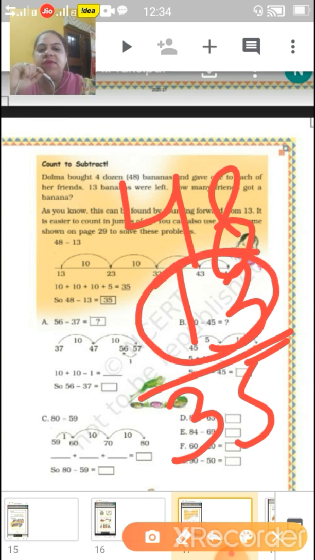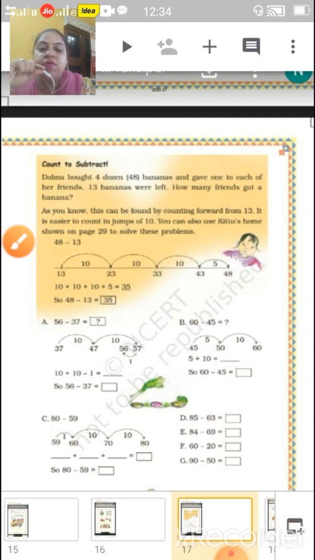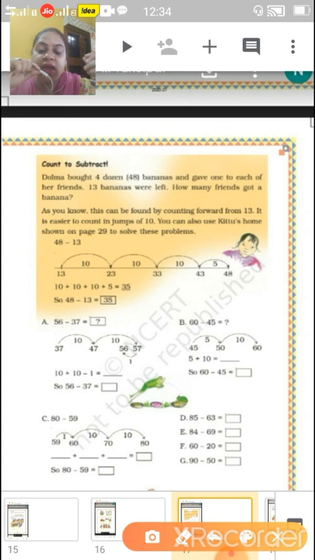So 13 bananas were remaining. So 35 friends got. Now we are going to do it together also, means if we are doing subtracting or adding all together, in a short way or in a long procedure, that is 10 plus 10 plus 10 and 5, that is 35 total, or we can do 48 minus 13, that is 35.